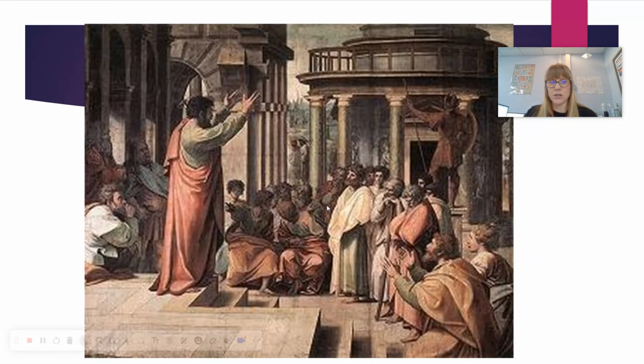So here is a picture. A lot of the government pictures from ancient Greece are very similar. So this is a small group of people, and they are ruling whatever city-state that is.